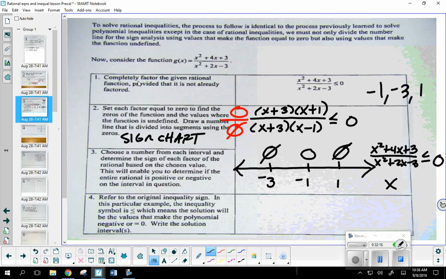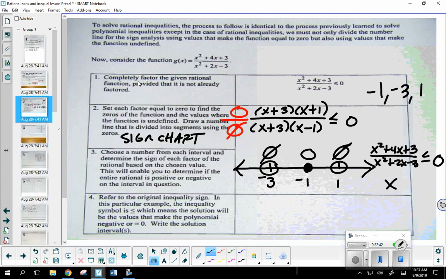These values, would you say they're going to have open or closed circles? Okay. Why closed? Because we have less than or equal to, right? But here, watch what I'm going to do. I'm going to include the -1. I will not include the -3 or the 1. Why did I do that? Will?